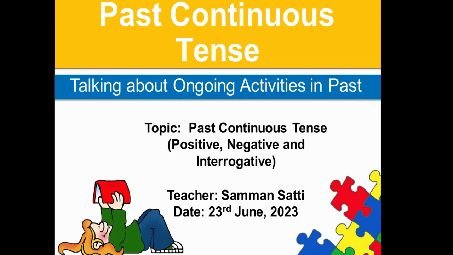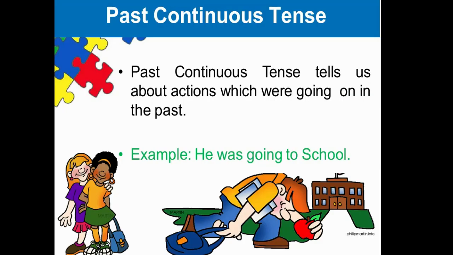So past continuous tense, we have already studied what is the use of past continuous tense. It is used when you talk about the ongoing activities in the past. It means that the action has started in the past and it goes on for some time in the past and it has finished before present. Then we use past continuous tense. So let's revise a bit and then we will start the negative and interrogative sentences.